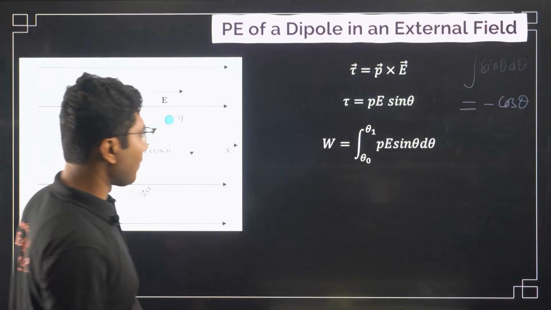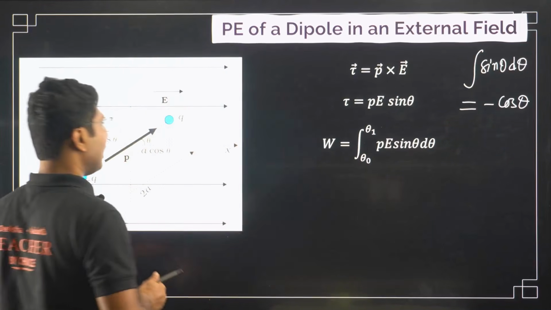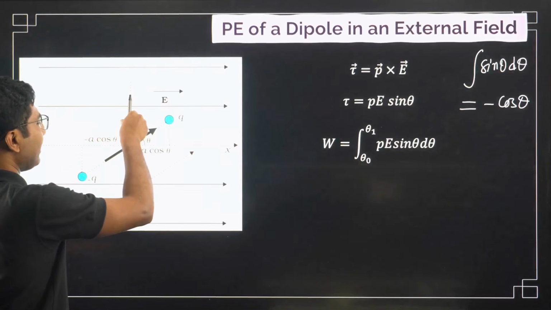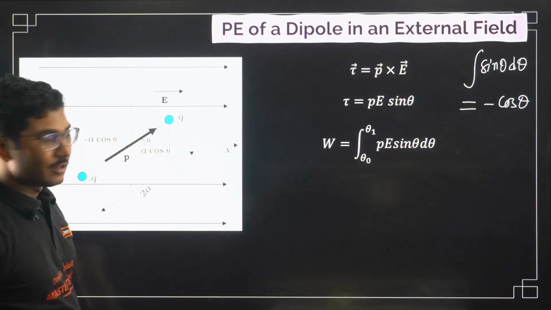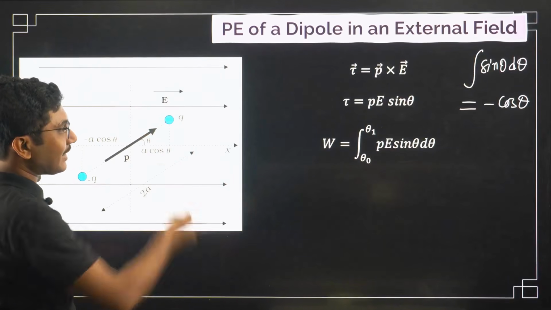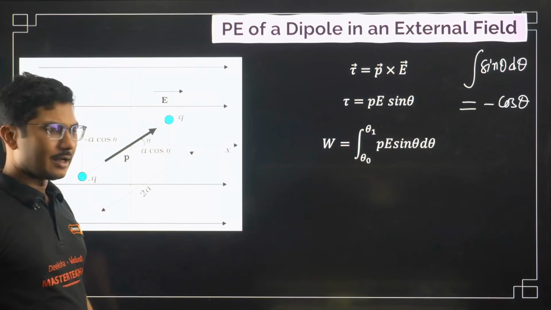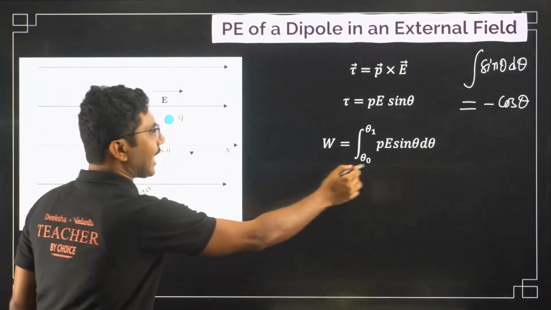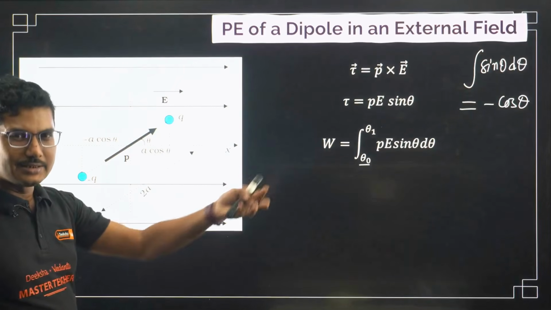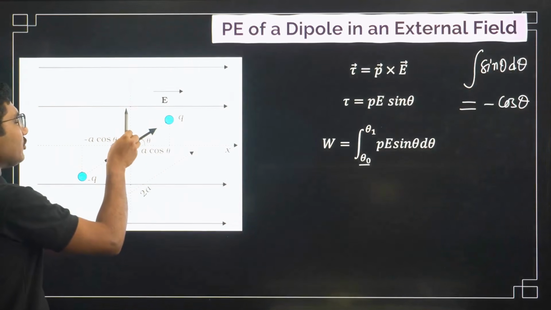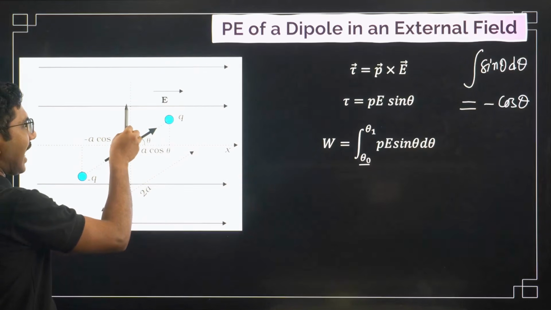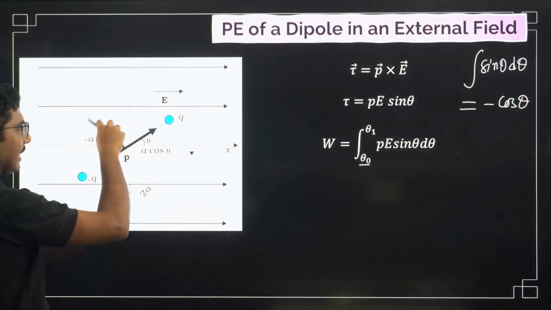And if you take the starting point at 90 degrees and the final point as any other theta, because at 90 degrees cos theta is 0, that is the reference point. So you will start it here and then take it to some other angle.